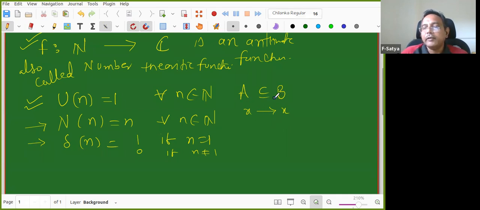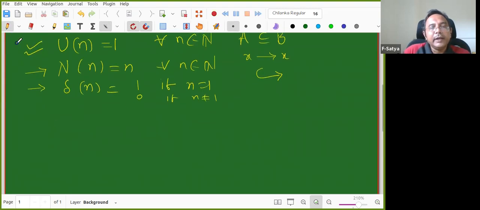A map, when A is a subset of B, then we'll say that this map X going to X is reasonable. That map is called inclusion map and people denote it like this. Some notation for it. So instead of writing inclusion map and defining all those, whenever A is a subset of B, we'll call it inclusion map. Identity map is inclusion map because every set is a subset of itself. Okay, fine.